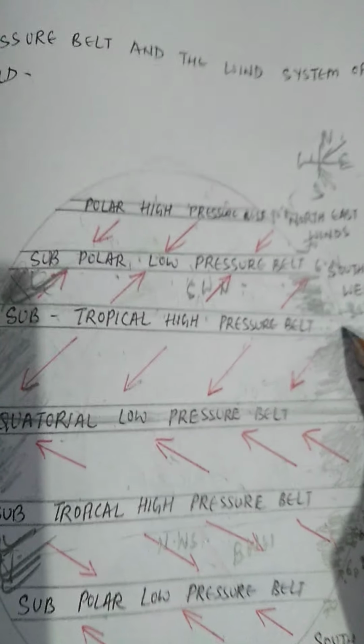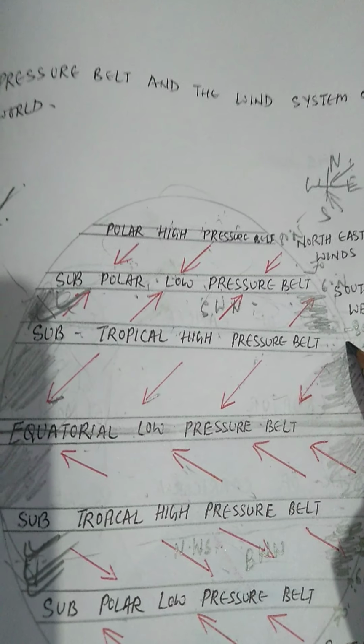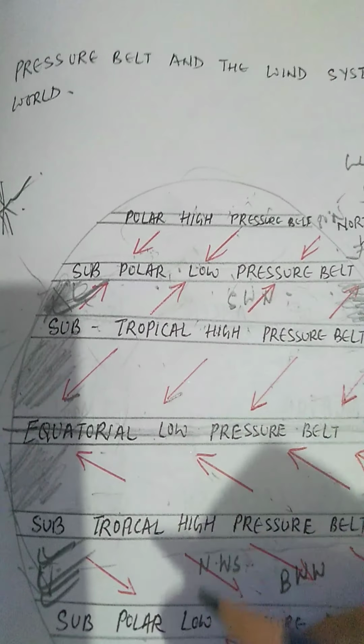Because of the shifting of the pressure belts, not only the pressure belts get shifted to the north, the wind system will also get shifted to the north in the summer season when the sun is vertically overhead at the Tropic of Cancer. When the sun is vertically overhead at the Tropic of Capricorn, the pressure belts and the wind system get shifted to the south of the normal pressure belts. Now, what is affected the most is the 25 to 40 degree latitude.